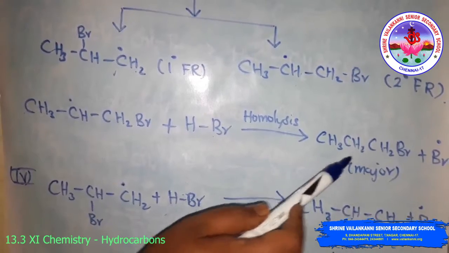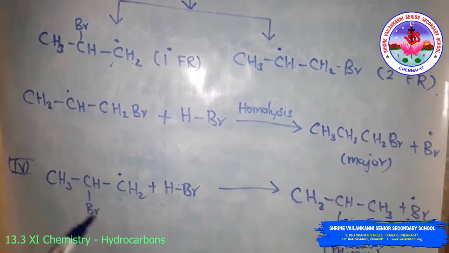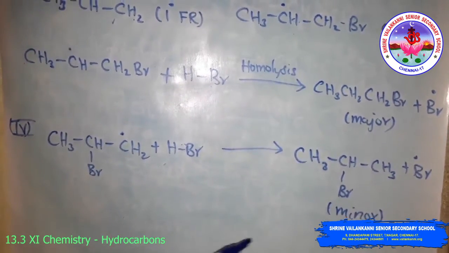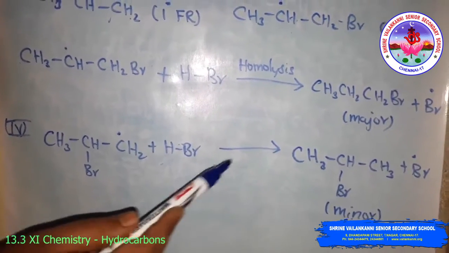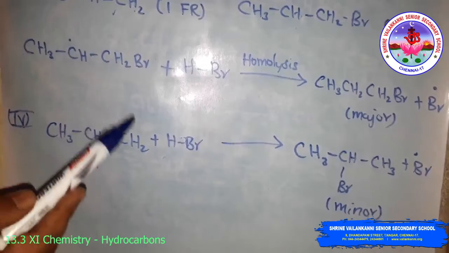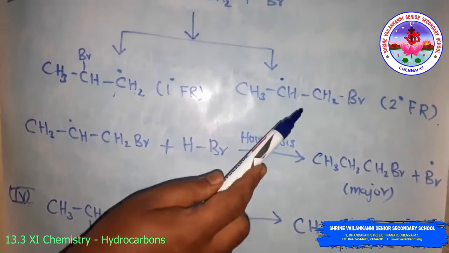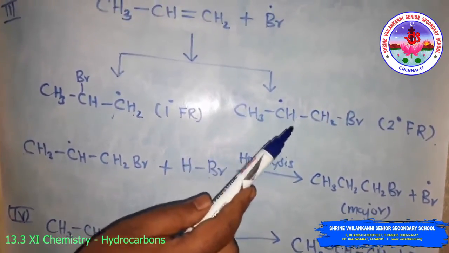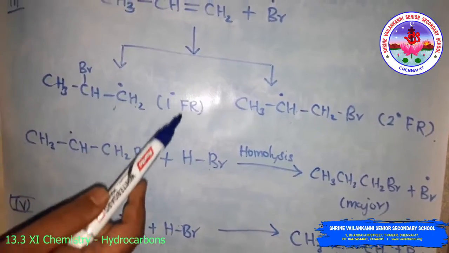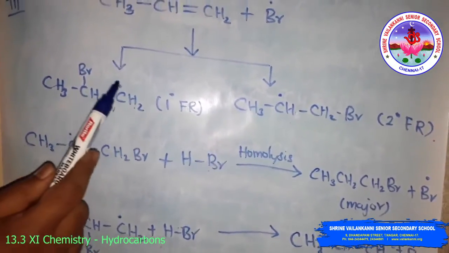Reaction with the primary free radical gives the minor product. So this is the reason: the secondary free radical obtained in the mechanism is more stable. This is the three-step mechanism. In the third step, this is the more stable intermediate, so 1-bromopropane is the major product compared to 2-bromopropane.